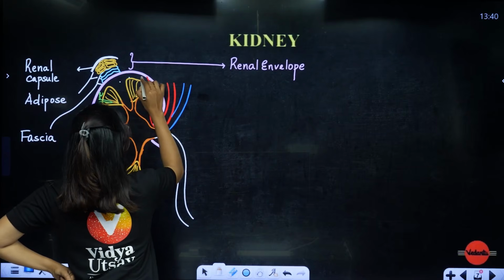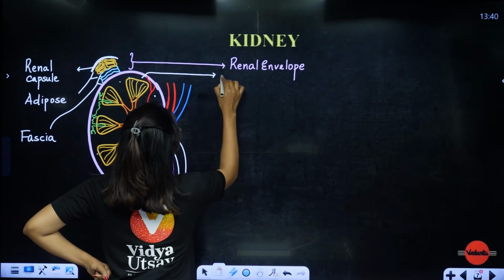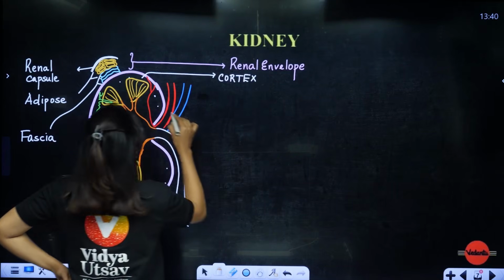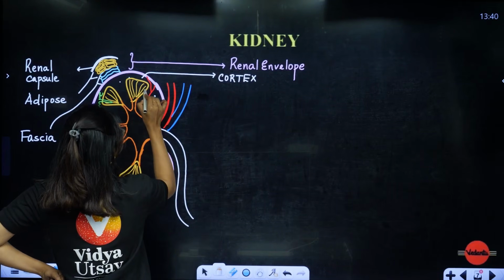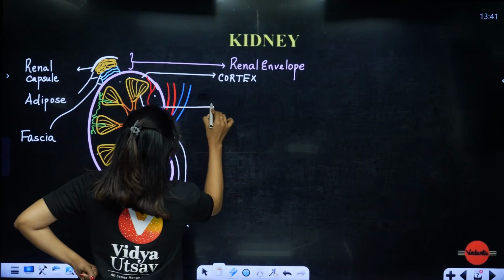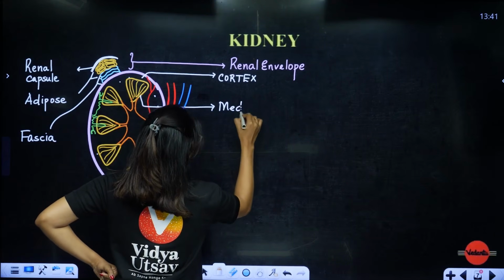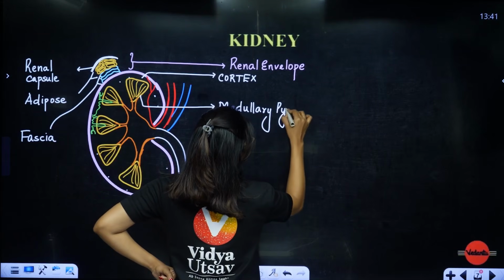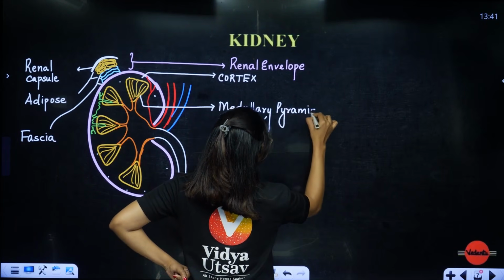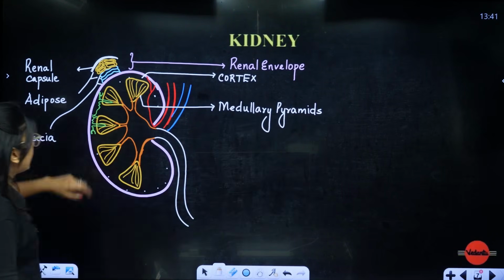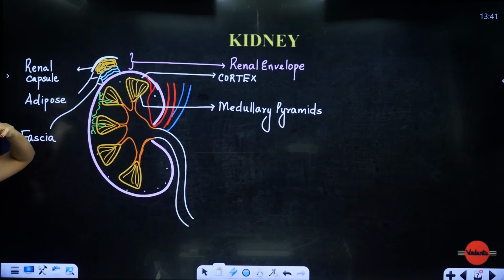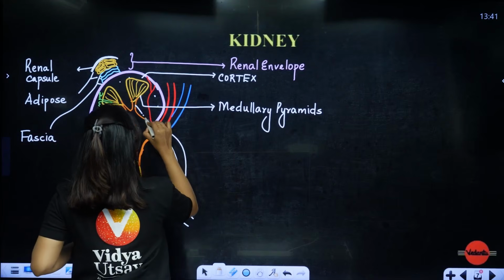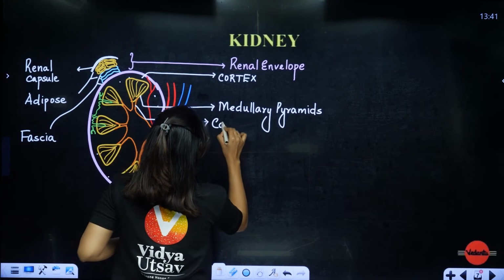So this region of the kidney is called the cortex region. Okay, cortex region. And from here we will see that there are medullary pyramids. Medullary pyramids are there. Clear? Yes, ma'am. Then, students, from the medullary pyramids, there are small branches. Can you see? Those are called calyces. What are they called? Calyces.